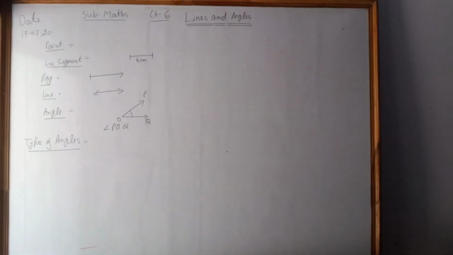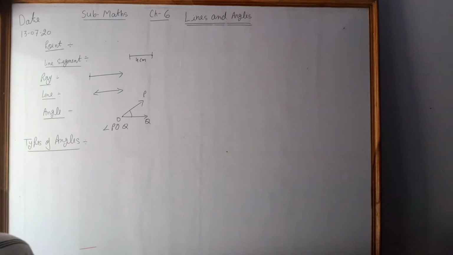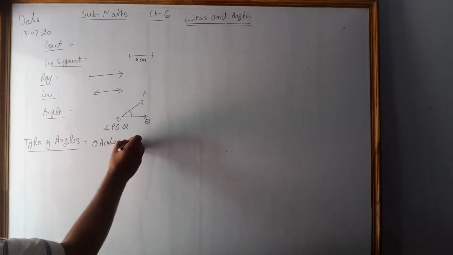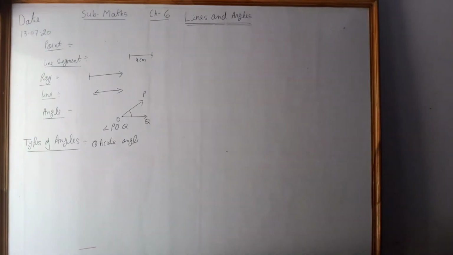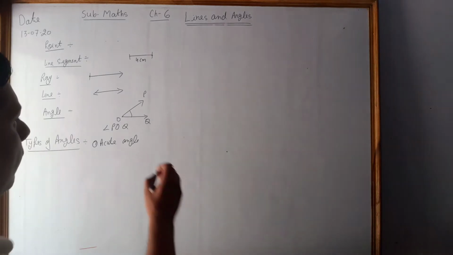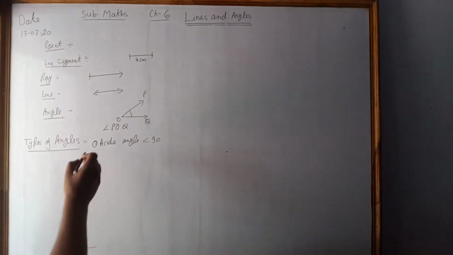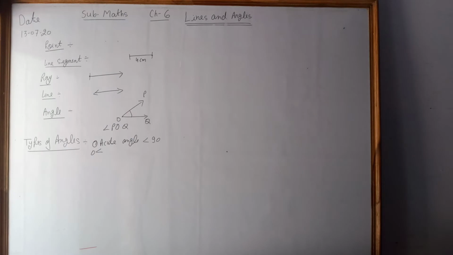Now next, types of angle. In your previous classes, 6, 7 or 8th, you have learned about the angles. Acute angle, first one, acute angle, the angle which is less than 90 degree and greater than 0 degree. That is called the acute angle.